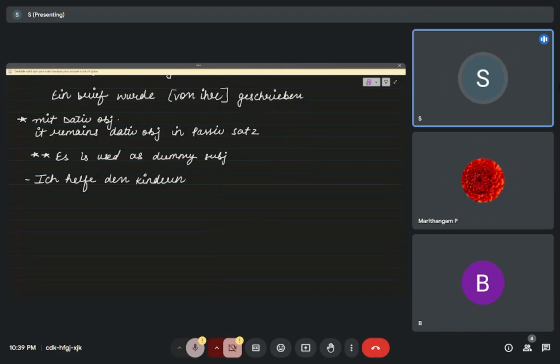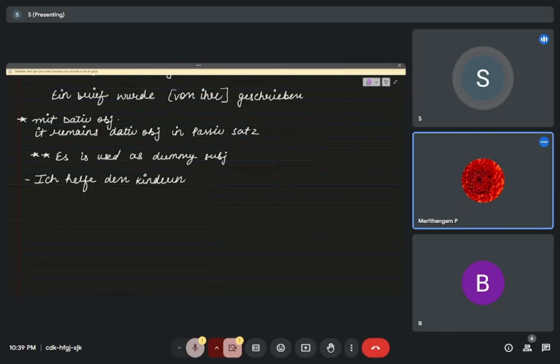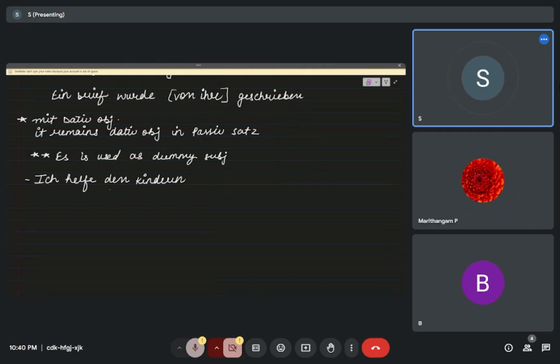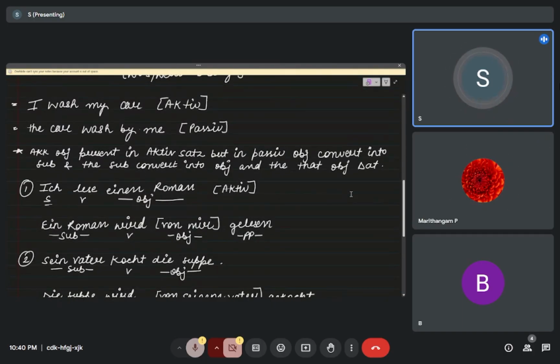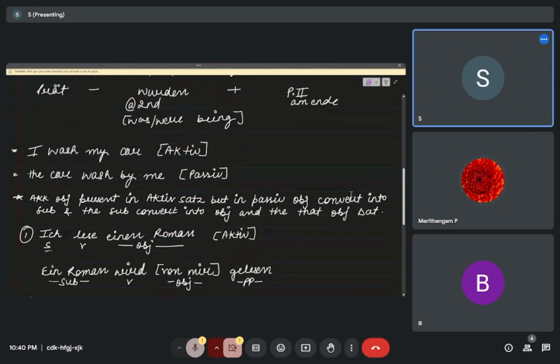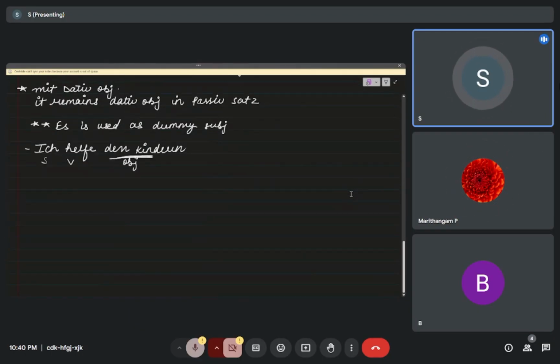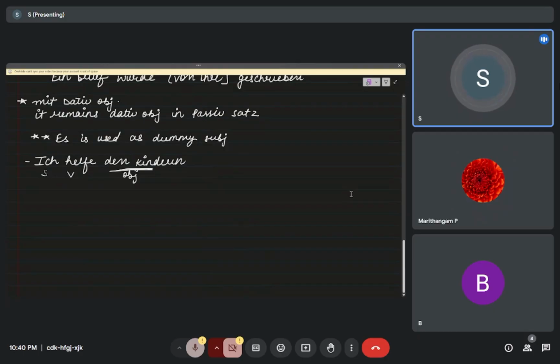Now the question is about the object. This is the verb, subject, and object. The object is already in dative, whereas in the earlier sentence the object was accusative.